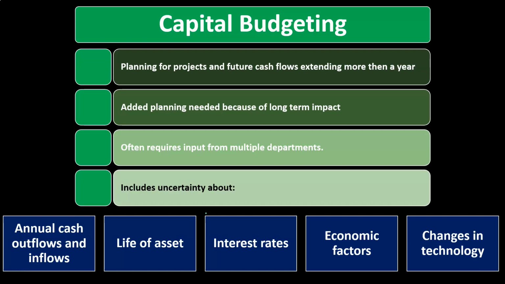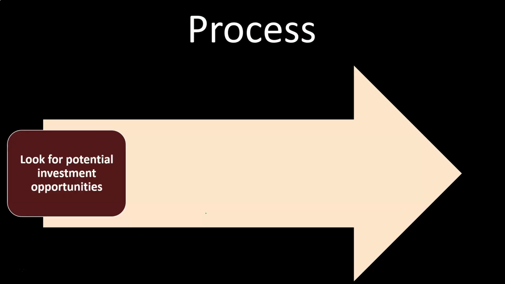So, changes in technology. Obviously, things are changing quickly in terms of technology as well. This is another factor, especially in particular types of industries. If we're making a long-term investment and we're in an industry where technology changes quickly, then it could be that our investment becomes obsolete before we're expecting it to. So the process will typically look something like this.